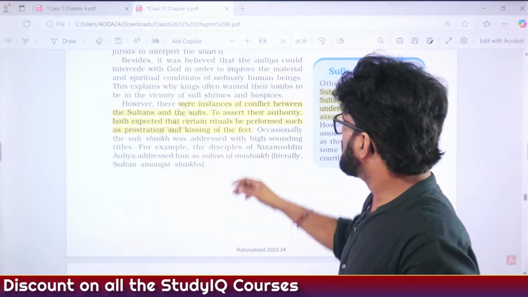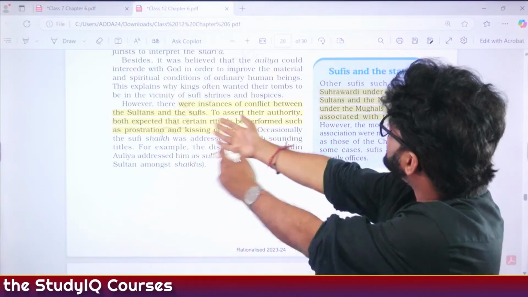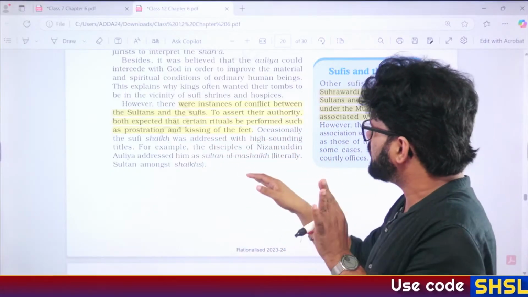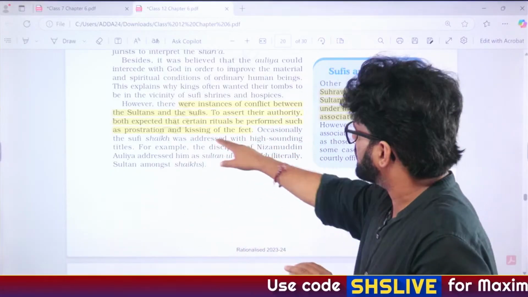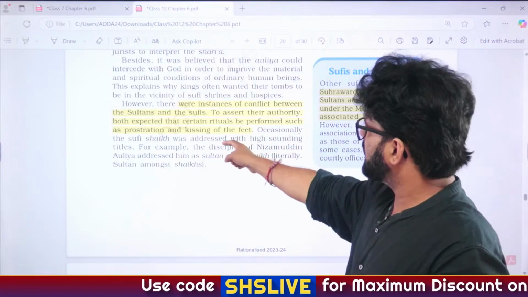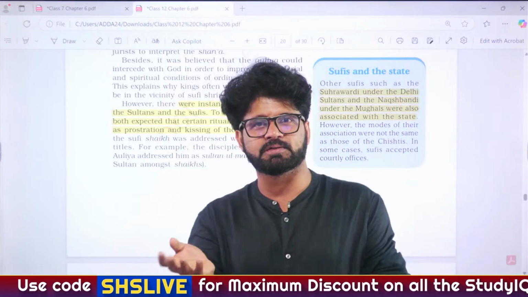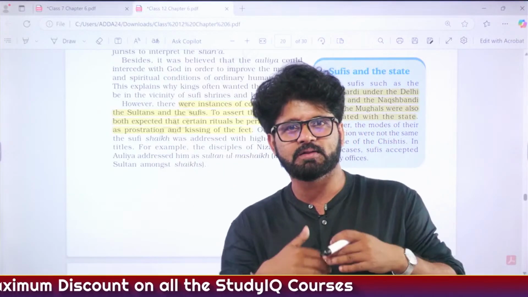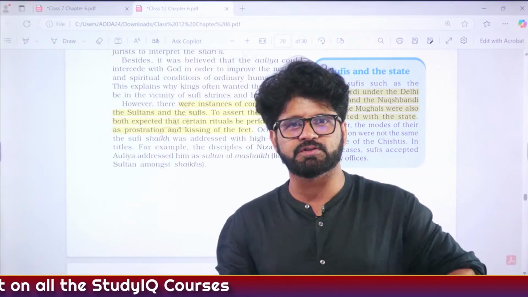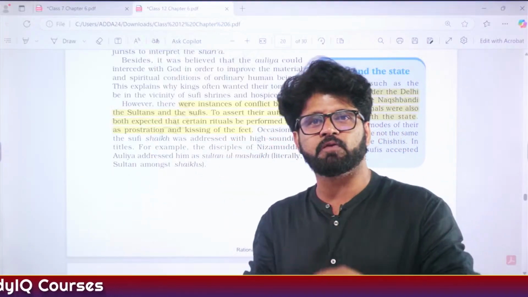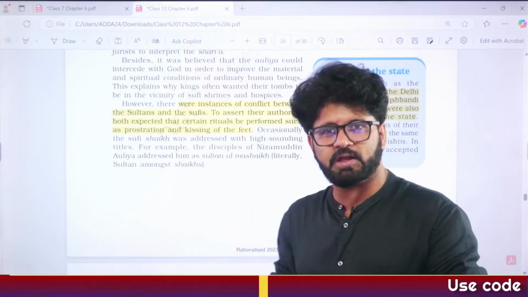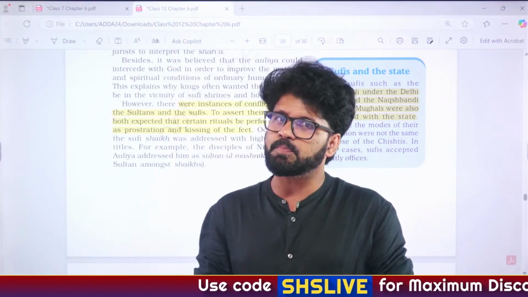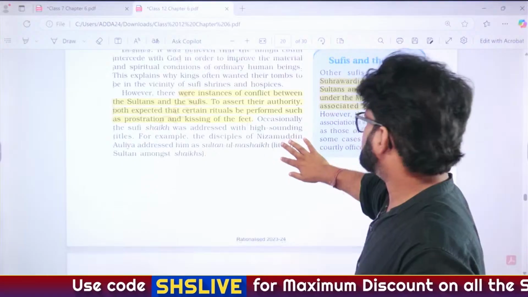I am not happy. So this is what is being written here, that there were instances of conflict between Sultan and Sufis. Nizamuddin Aulia, Ghiyasuddin Tughlaq, friction, love-hate relationship. So who was bigger among them? Because it's all about followers. See, at that time also there was a concept of followers. It's not only about this period that how many followers you have on Instagram. There they are fighting over who has more followers. If you are saying Sultan among Sheikhs, that means you have a lot of followers. Not good for me. So I will get you killed or you accept me as Sultan. So again, these things are happening.